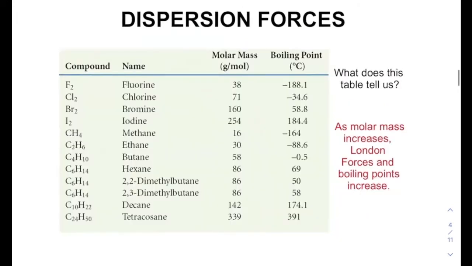And if we look at this table, we can see that as we increase in molar mass, so as we go down the periodic table, fluorine, chlorine, bromine, iodine, we see the molar mass increases as expected, and also the boiling point increases. So as we get larger, we have greater surface area, and that surface area allows for greater interaction, therefore raising the boiling point or the energy needed to break them from the liquid into the gas phase.